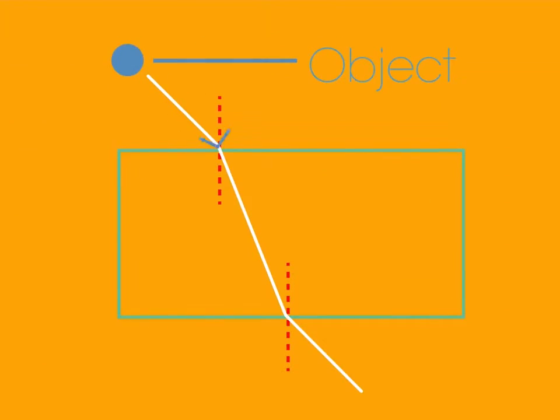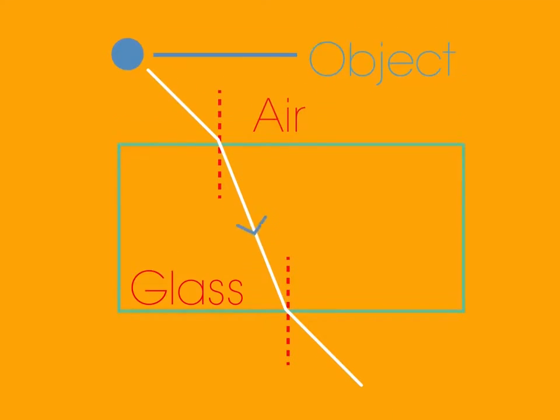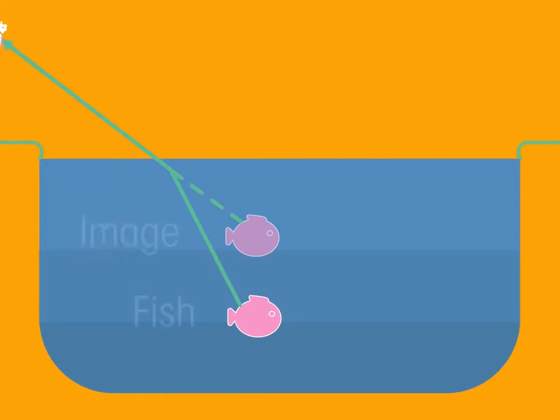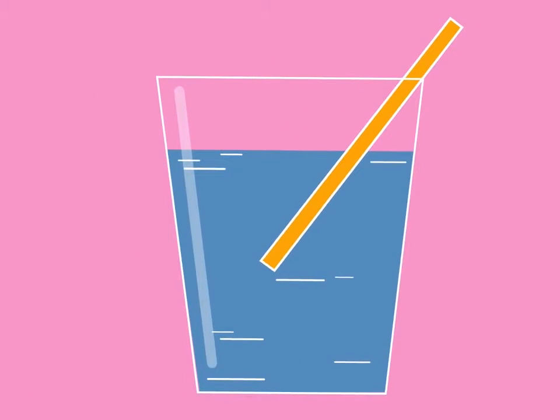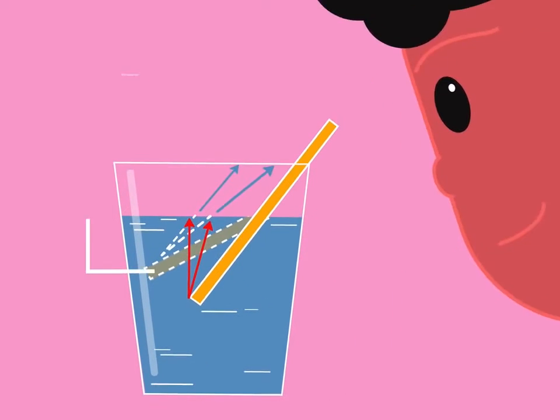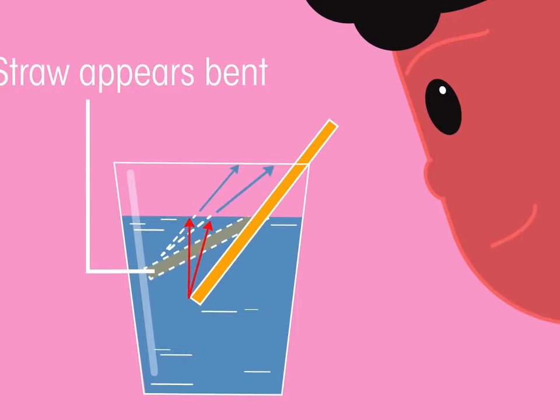When sound and light waves pass across a boundary between two substances, like air and glass, they change speed. This is because the substances have different densities. The change in speed causes the waves to change direction, which is known as refraction. Because of refraction, things in water look closer than they really are. Water appears shallower than it really is, and a straw in a glass of water looks like it bends at the surface, because the refracted light wavelengths make you think the straw is in a different place to where it actually is.